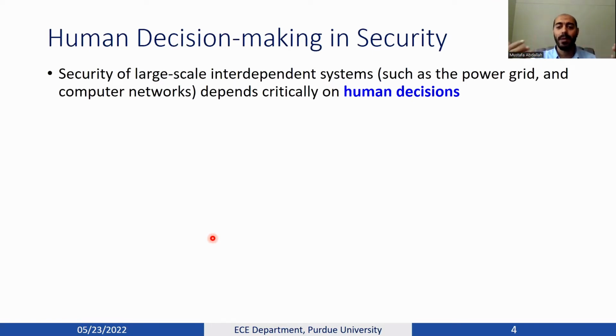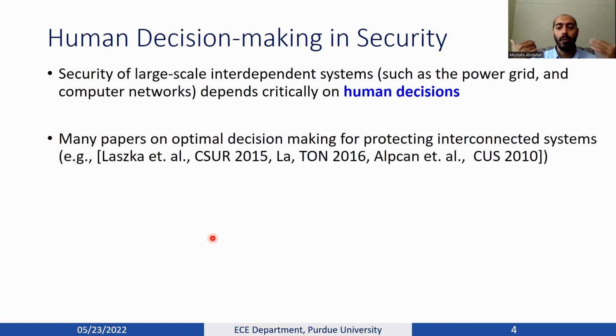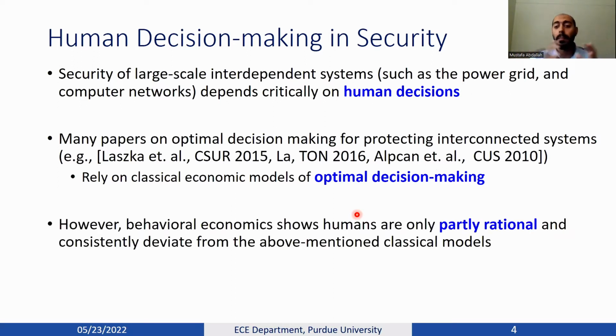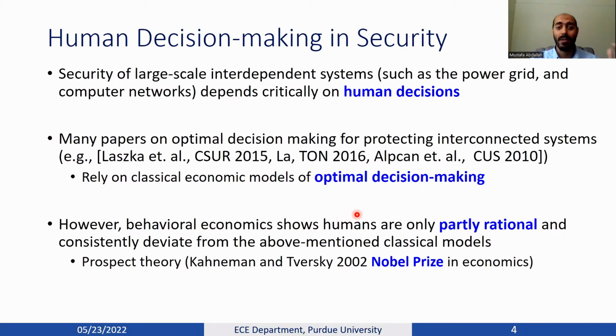The existence of humans in decision-making in security has been revealed and explored in several works, but most of the literature considered optimal decision-making, such as these seminal works and surveys that focus on the human decision maker as rational with an optimal decision-making strategy. However, behavioral economics shows that humans are only partly rational and deviate from such classical models.